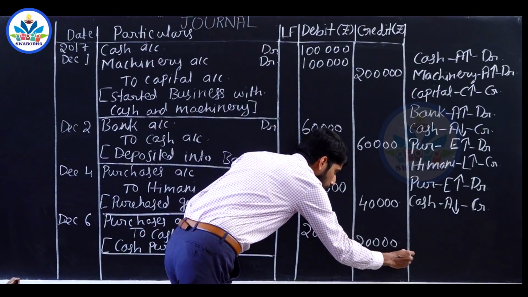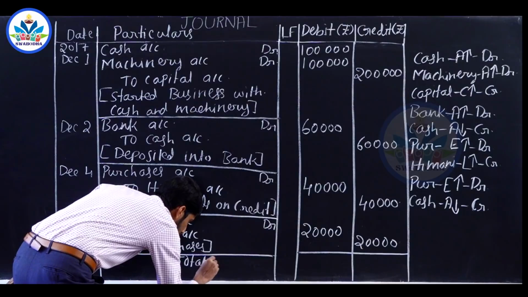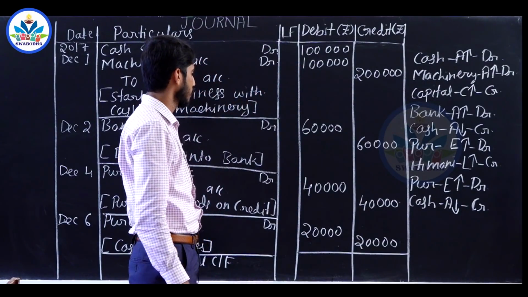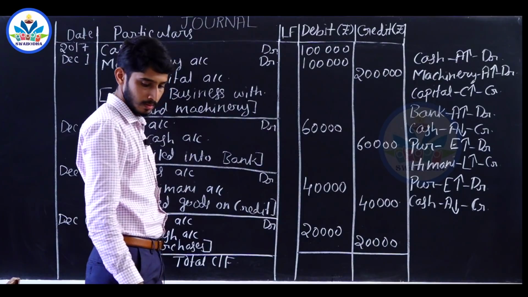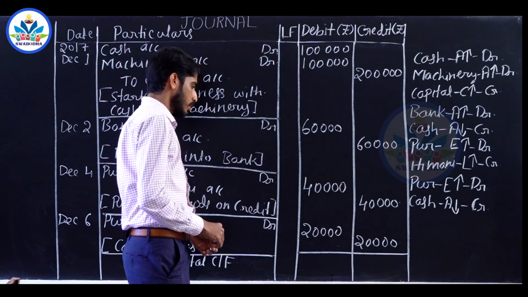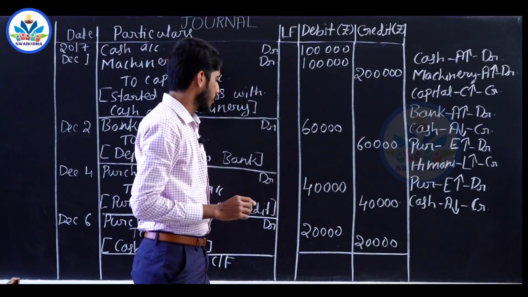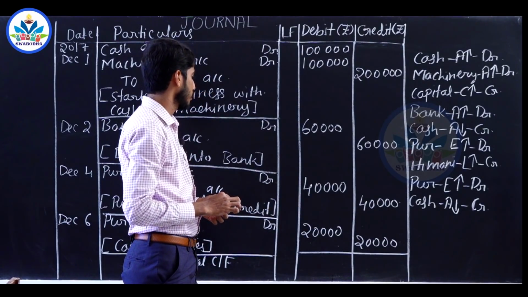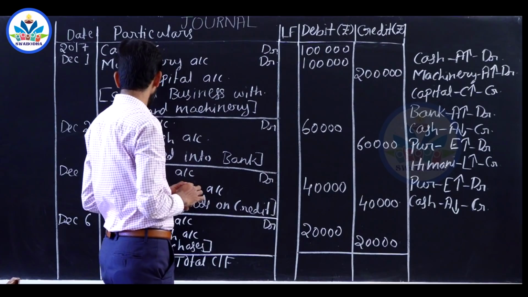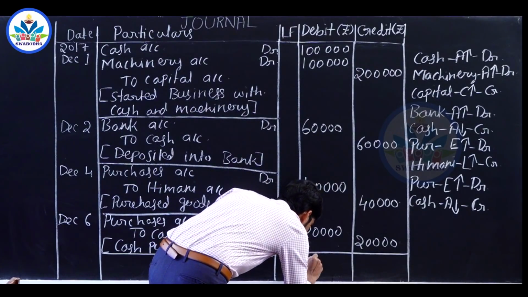So the page has ended. Next step, you have to calculate the total. So the total carried forward is rupees 3,20,000.